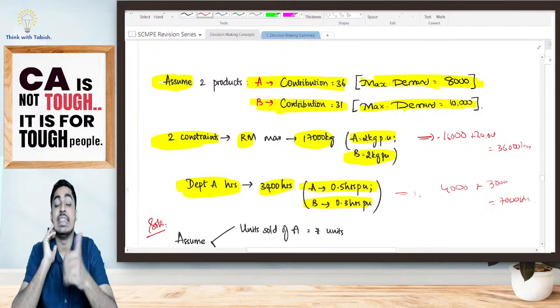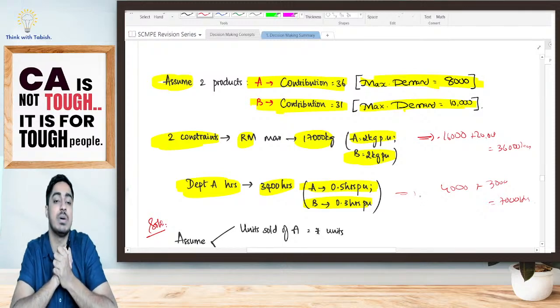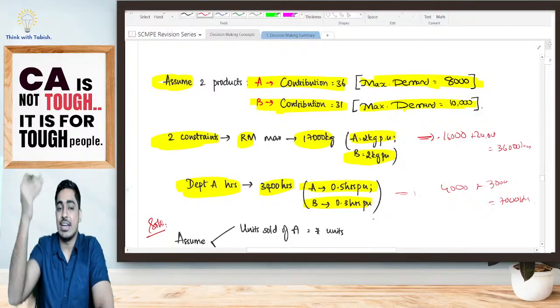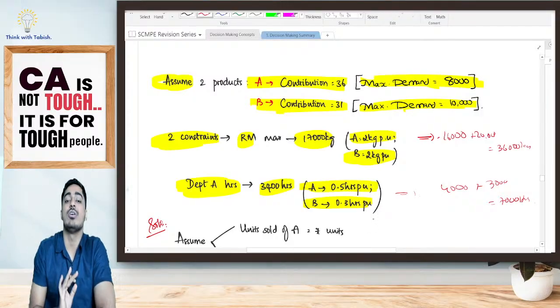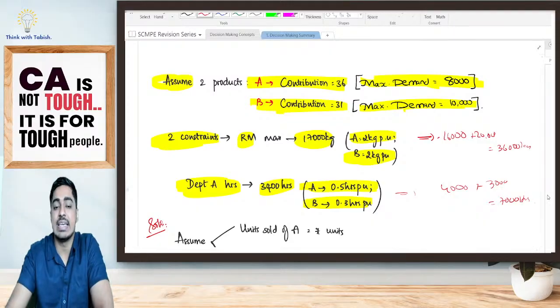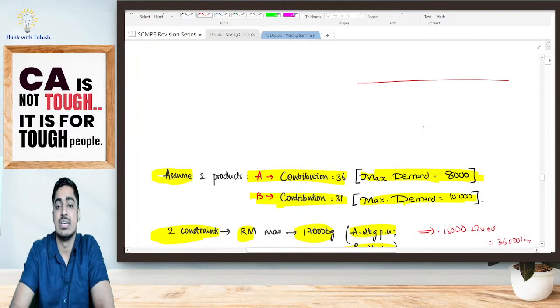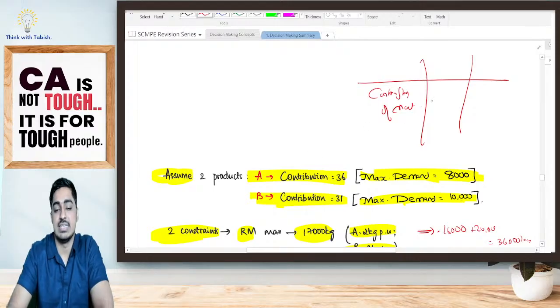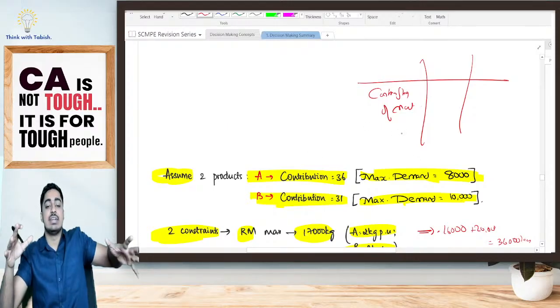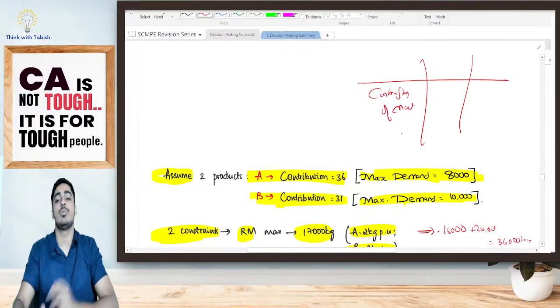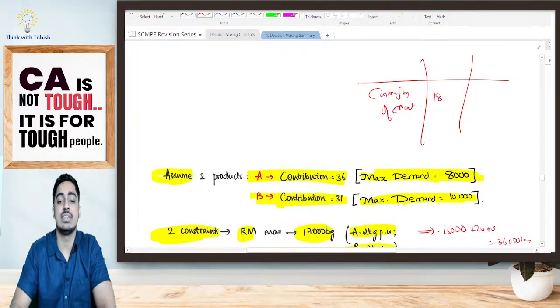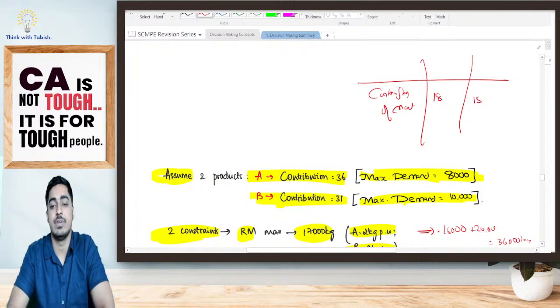Okay, that is done. Then I will calculate my contribution per limiting factor. You calculate your contribution per unit divided by your limiting factor per unit. That calculation I am not doing here. Assume when you are doing that calculation, suppose contribution per kg of material, by selling A you are getting 36. To sell A you want 2 kg raw material. That means 18 per kg. Here 31 divided by 2, you will be getting, say for example, 15.5 per kg.